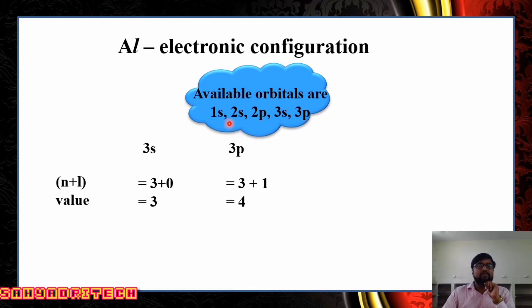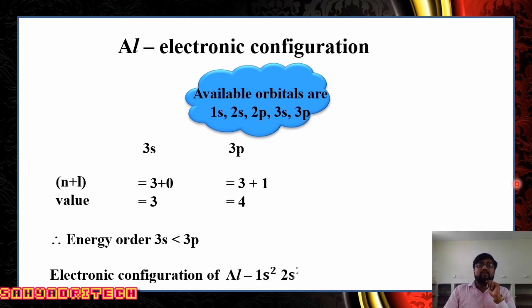So we got the sequence here. 1s has the least energy, then 2s has less energy than 2p, 2p has less energy than 3s, and 3s has less energy than 3p. This means electrons enter in the sequence 1s, 2s, 2p, 3s and 3p. If I consider the electronic configuration of aluminum, it is 1s2, 2s2, 2p6, 3s2, 3p1. So 2 plus 2 is 4, 4 plus 6 is 10, 10 plus 2 is 12, plus 1 is 13. So all 13 electrons present in aluminum get distributed. Okay, I hope it is clear for you.